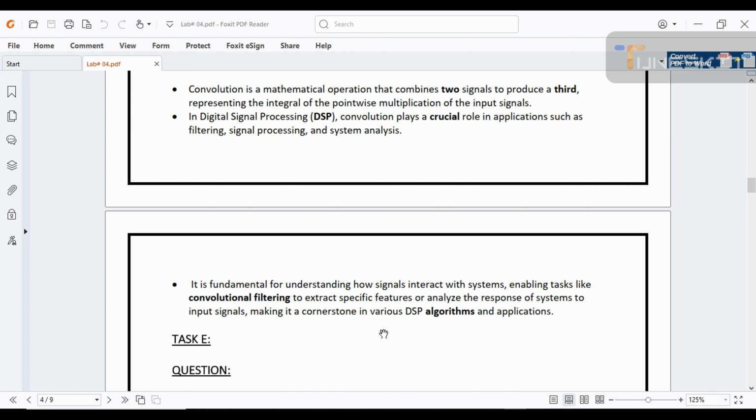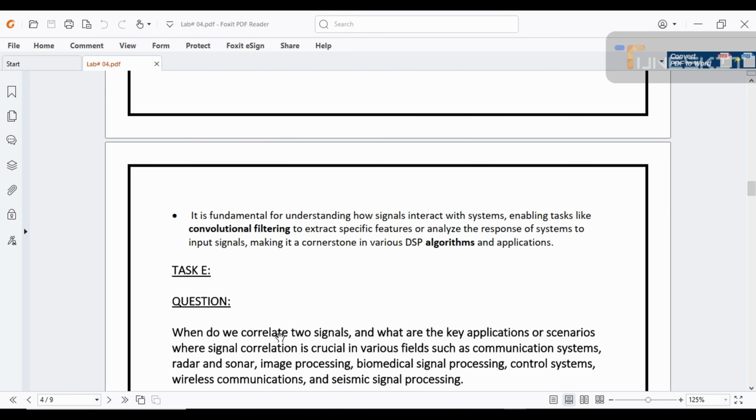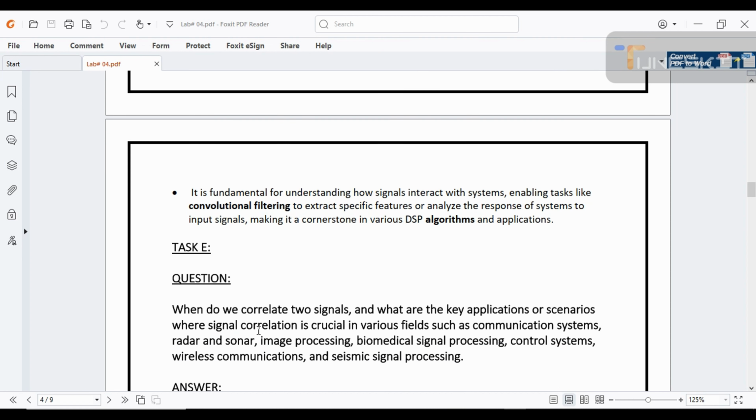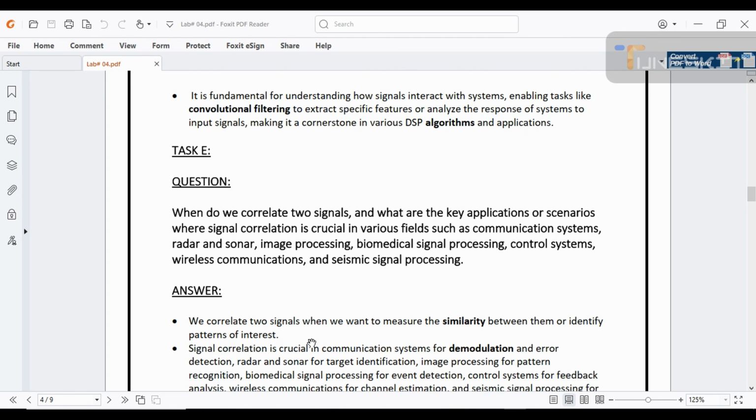algorithms and applications. Now moving to our task E, which has a question: when do we correlate two signals, and what are the key applications or scenarios where signal correlation is crucial in various fields such as communication systems, radar and sonar, image processing, biomedical signal processing, control systems, wireless communication, and signal processing? The answer is we correlate two signals when we want to measure the similarity between them.